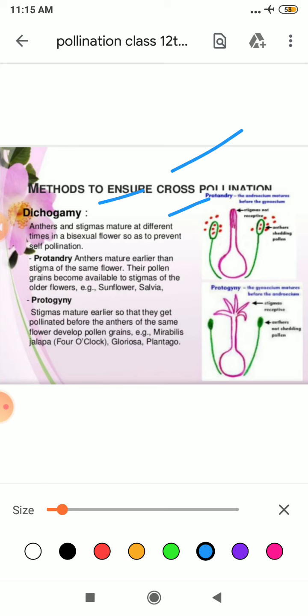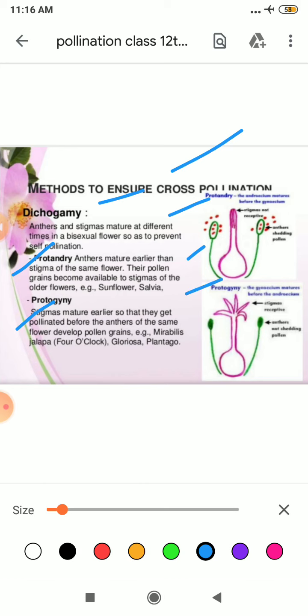It happens due to protandry and protogyny. What happens in protandry, students? In this, the anther matures earlier than the stigma of the same flower. Clear? Their pollen grains become available to the stigma of an older flower, for example sunflower and salvia.